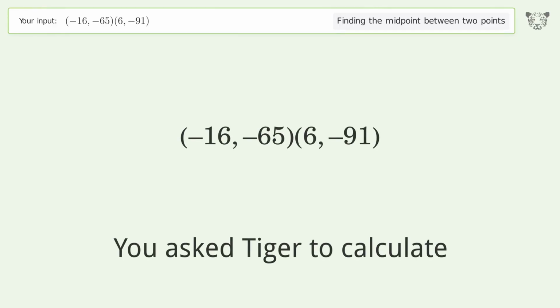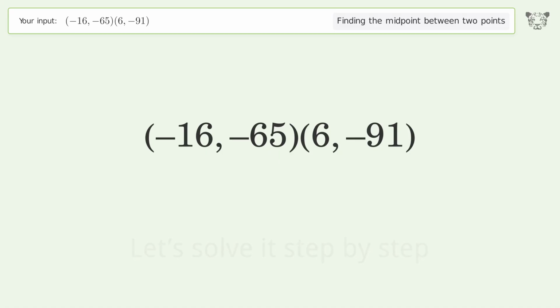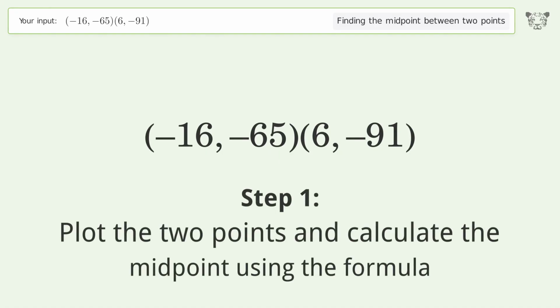You ask Tiger to calculate. This deals with finding the midpoint between 2 points. The midpoint between the 2 points is -5, -78. Let's solve it step by step. Plot the 2 points and calculate the midpoint using the formula.